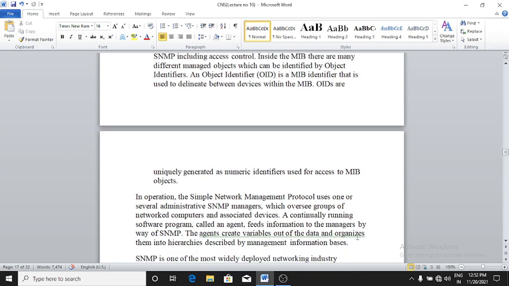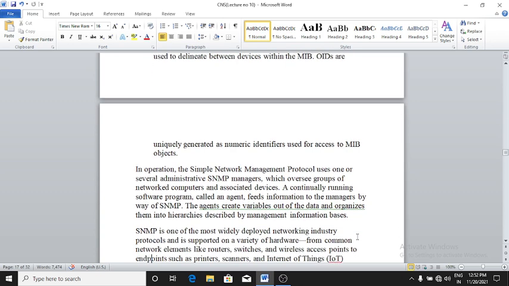In operation, the Simple Network Management Protocol uses one or more administrative SNMP managers which oversee groups of network computers and associated devices. A continuously running software program called an agent feeds information to the manager by way of SNMP. The agent creates the variables of data and organizes them into the hierarchy described by the management information base.